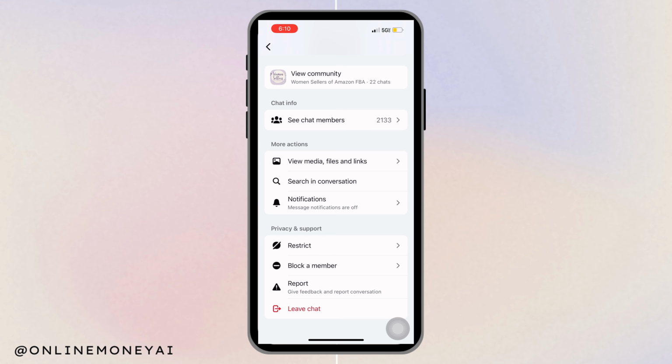And that's it. That's the fastest way to rejoin a Messenger group after leaving in 2026.